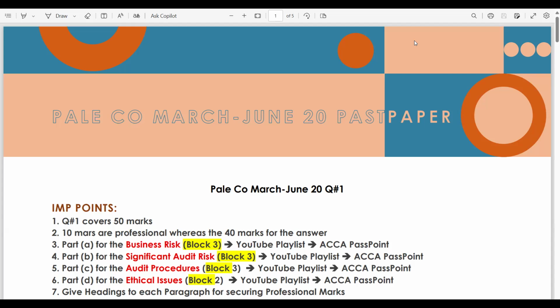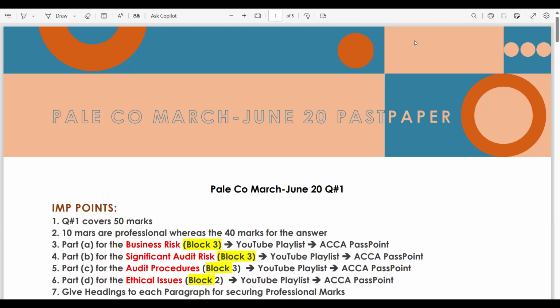The requirements and the content or exhibits are the same on the new question and on the previous question. So if any student wants to open this question on the CBE, it's up to you, or if any student wants to search this question on Google Chrome, then you can also go for that. Okay, let's start question number 1, March-June 21, Pale Company.